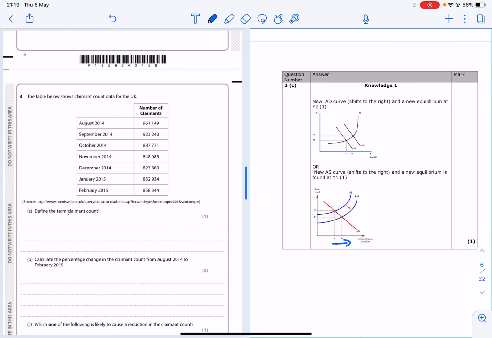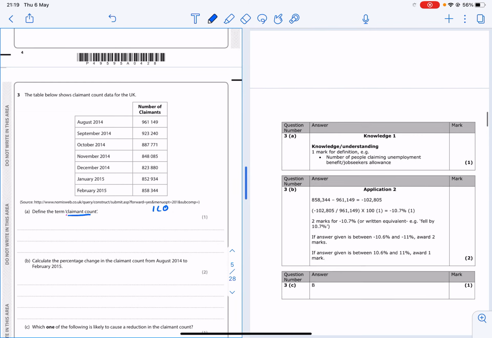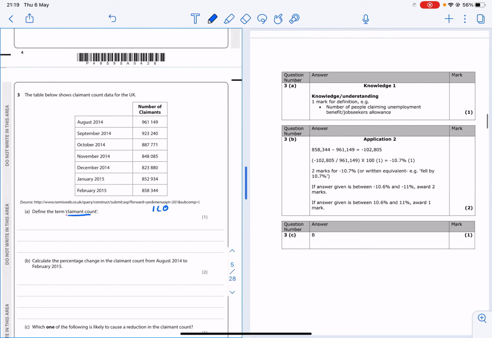Okay, so the next one is about the different measures of unemployment. So we've got 2 measures of unemployment. The first one is the claimant count, which is the one they're asking you about. The other measure, just for reference, is the ILO survey. That's the other way of measuring unemployment. So define the claimant count. Well, that's simply the number of people claiming benefits. So it says the number of people claiming unemployment benefit or job seekers allowance.